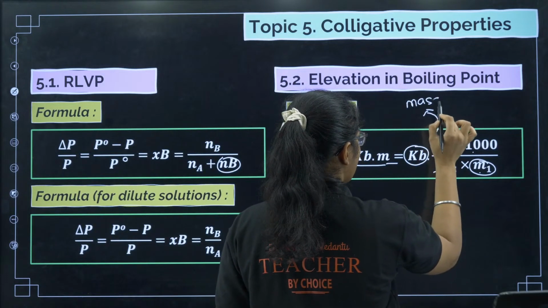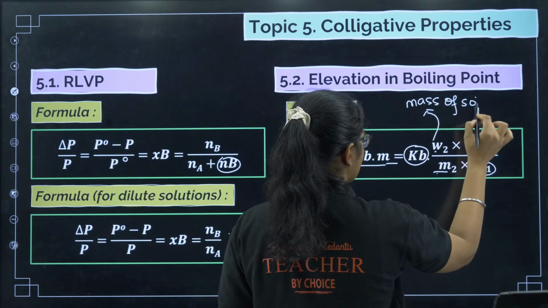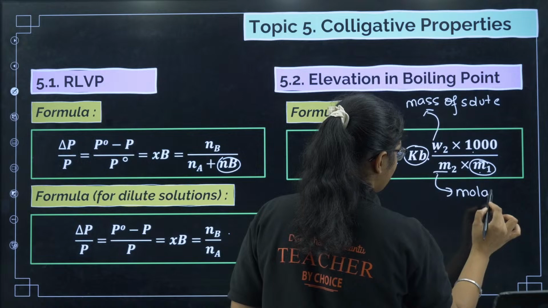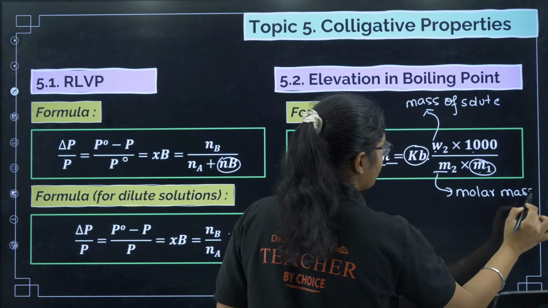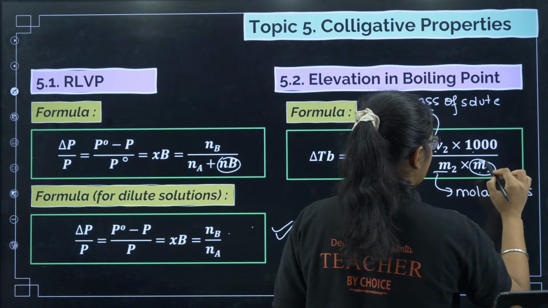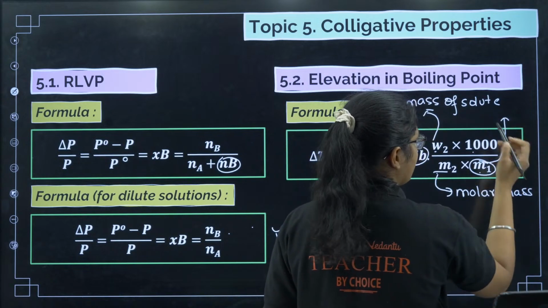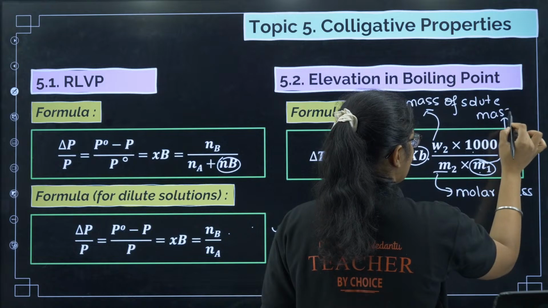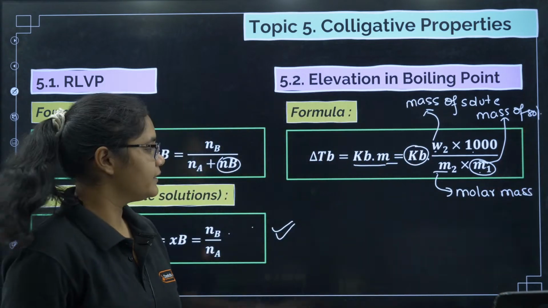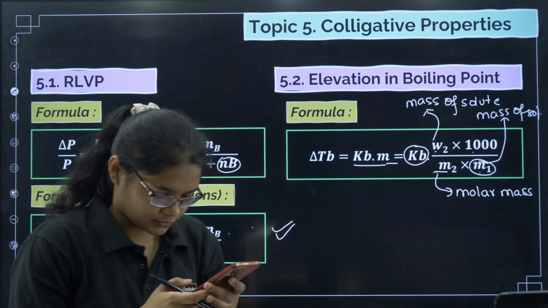What is W2? Mass of solute. What is M2? Molar mass of solute. Then what is here W1? Mass of solvent, and we have 1000 here.